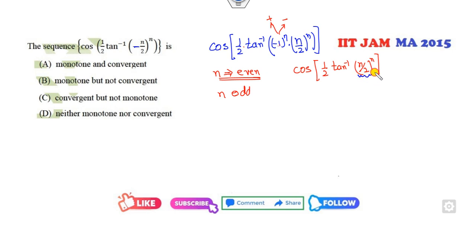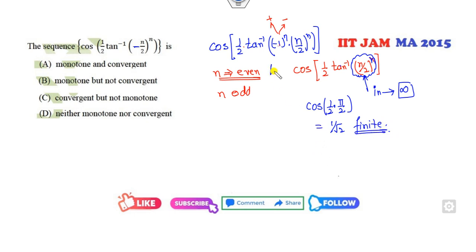Now you can see this value is always increasing because of the power n. So what is the maximum limit of this? It's infinity. So what is the tan inverse of infinity? It is pi over 2. So what is cos pi by 4? 1 over 2, which is finite. So if I take the limit as n approaches infinity, this value will be infinity, and tan inverse infinity is finite and unique. So what does it mean? It is convergent. So not a convergent, cancel, not a convergent, cancel.